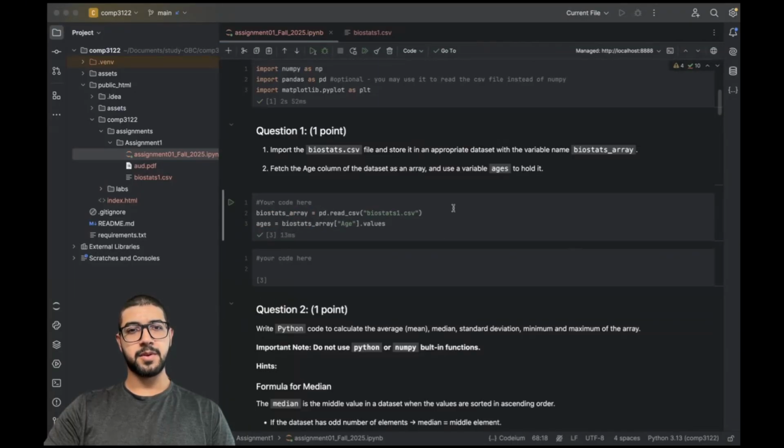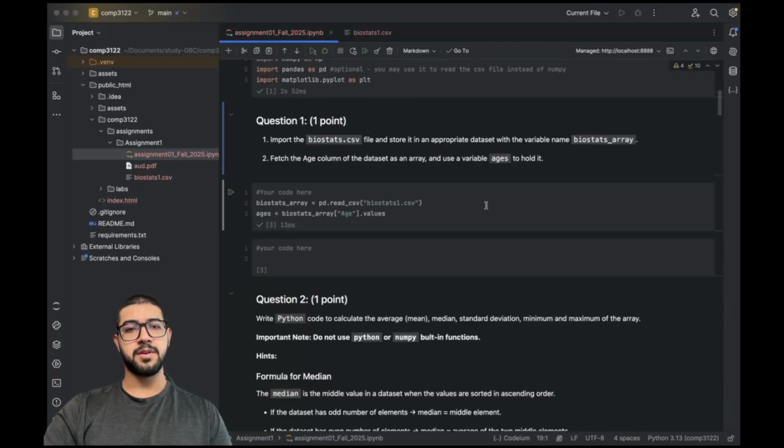First of all, I just imported the NumPy, Pandas, and Matplotlib libraries here, so we're going to use them. Here on question 1, I created a data frame variable that can read this .csv file, and also a variable to get the ages column from this .csv. In machine learning, it's an important step because we always have to import the data into a numeric format so